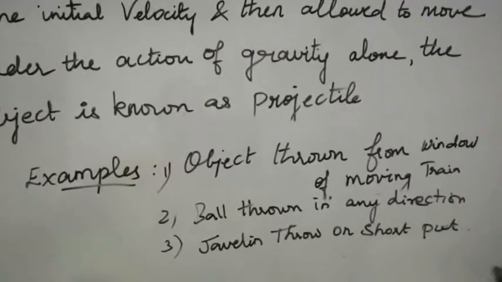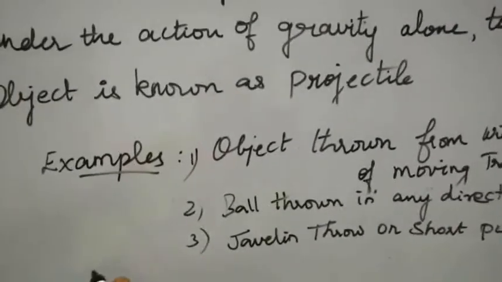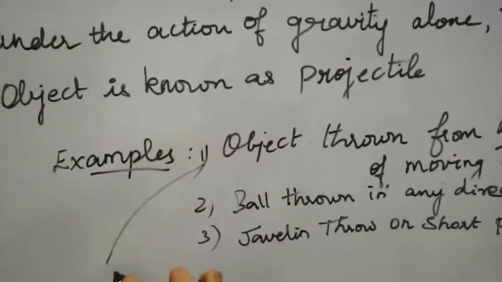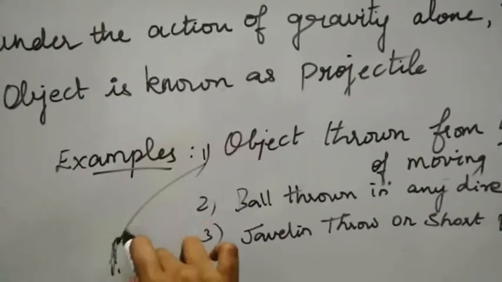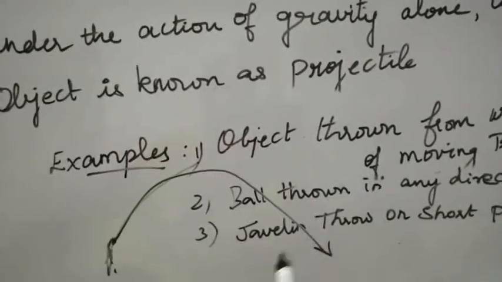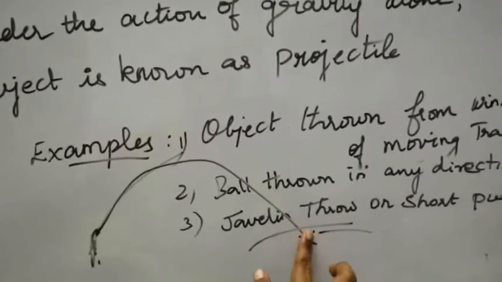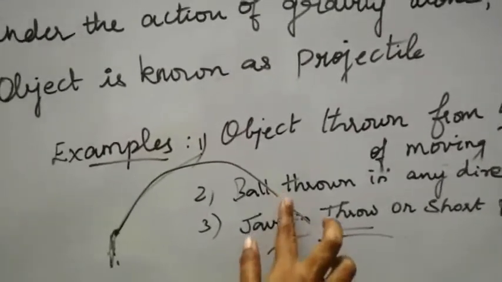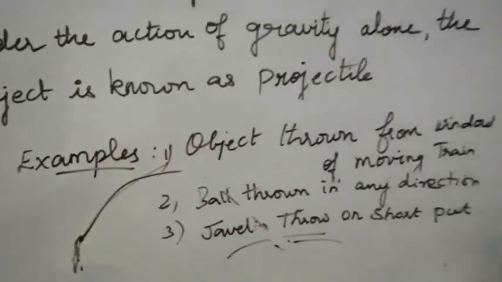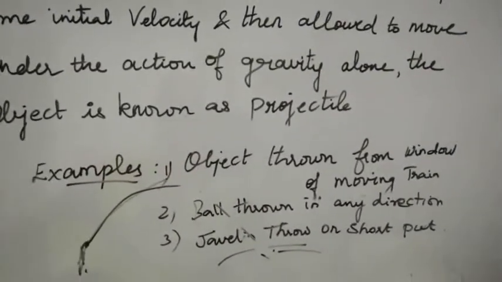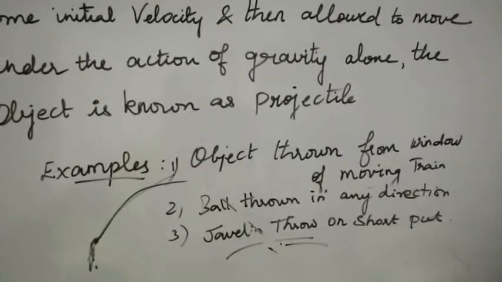So again, shot put or javelin throw. When a person throws a shot put, he will throw the ball from this point and it will reach the ground like this, which is also a projection here. So these are the examples for your projectile motion.